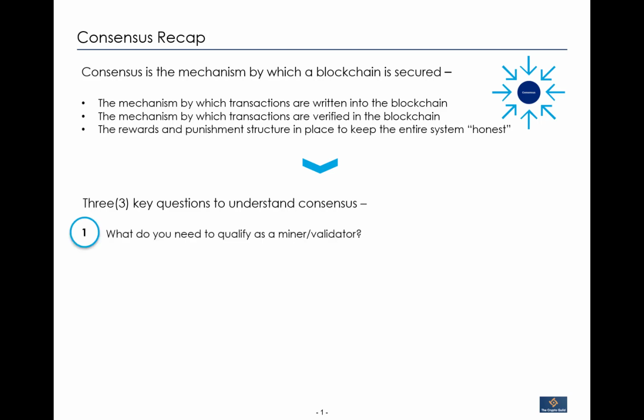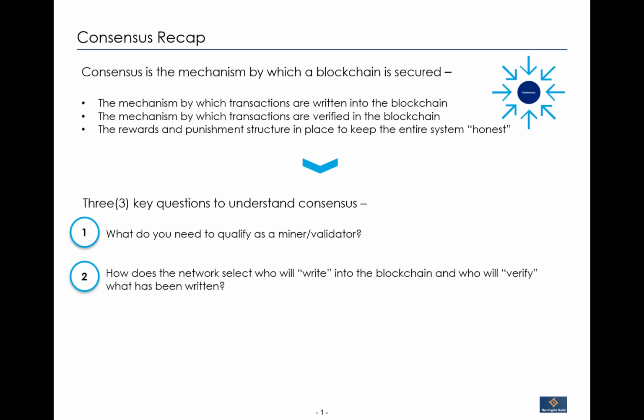Number one, what do you need to do to qualify as a miner or a validator? Now, this terminology miner is used more with proof of work blockchains, and the terminology of validator is used more with proof of stake blockchains. Second key question is, how does the network select who will be the one to write into the blockchain and who will be the one to verify what's been written? And finally, what are the incentives and disincentives in place to keep the network in integrity?